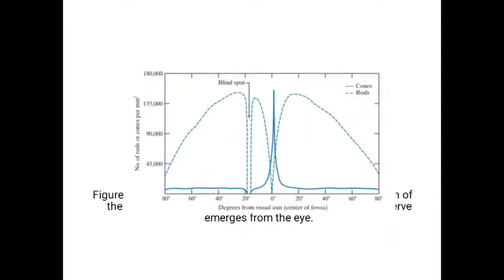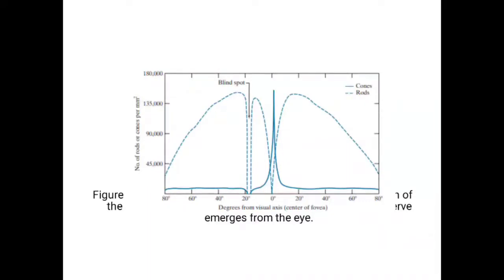Between that number of cones are present at the central region of the retina, and after 20 degrees the number of cones is reduced. As I already said, the cones are majorly present in the fovea region. Only at the center of the fovea is the number of cones at a higher rate.